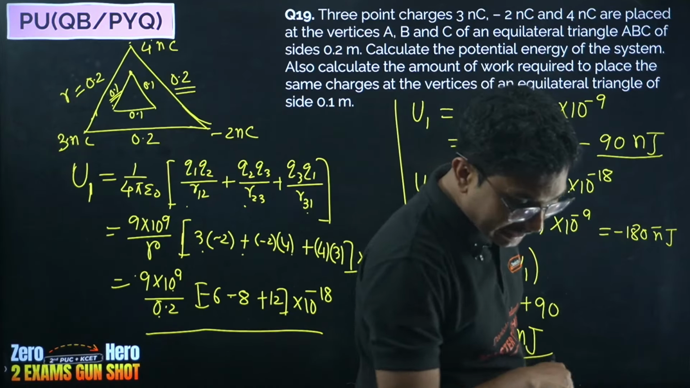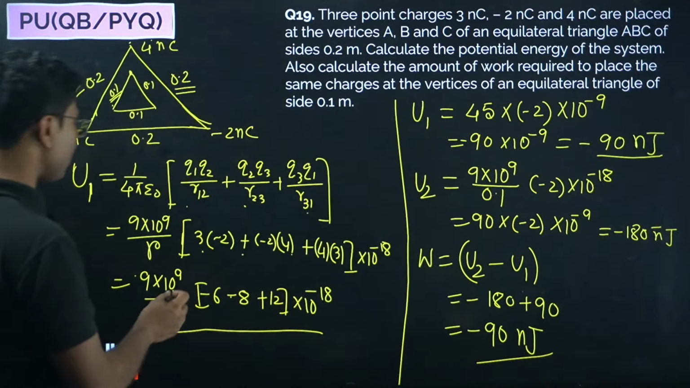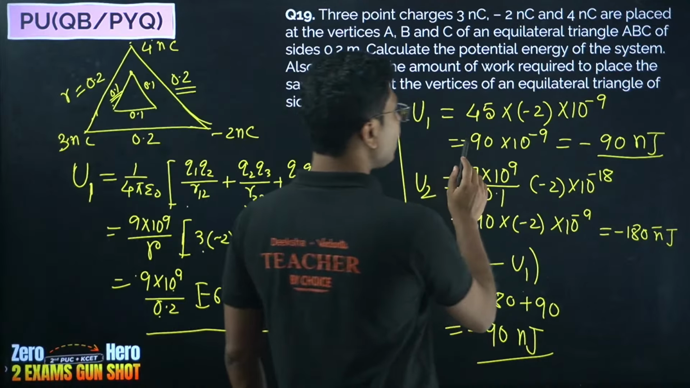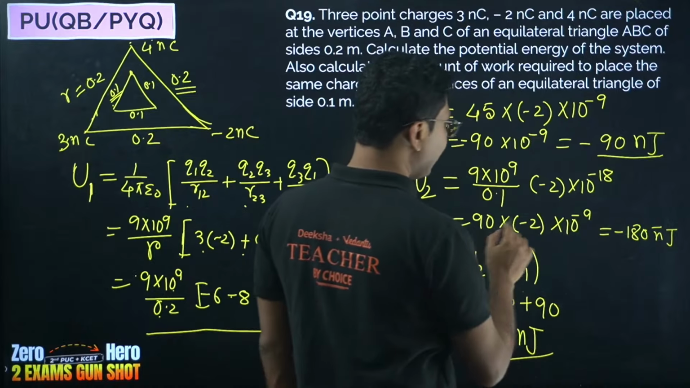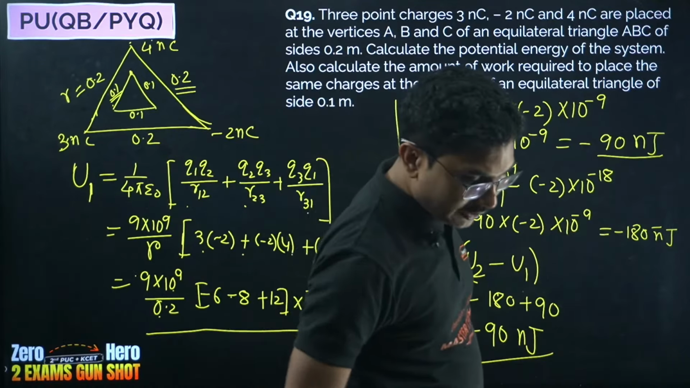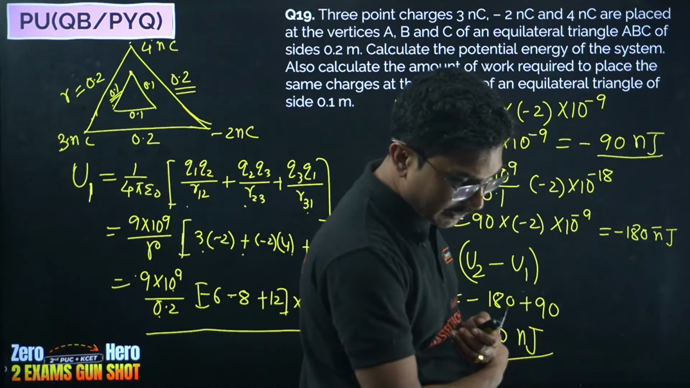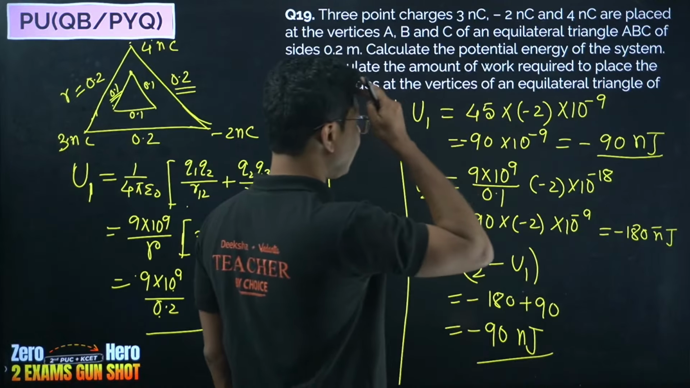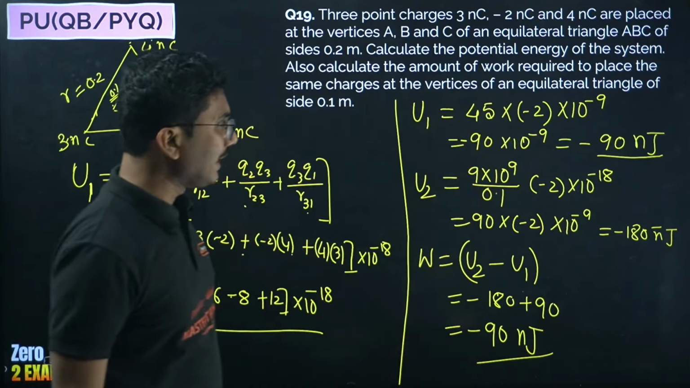And Pradyum, check your U1. U1 should also be negative. You have written minus 18 for U2, but for U1 you have written plus 9 into 10 to the power of minus 8. So U1 should also be negative.